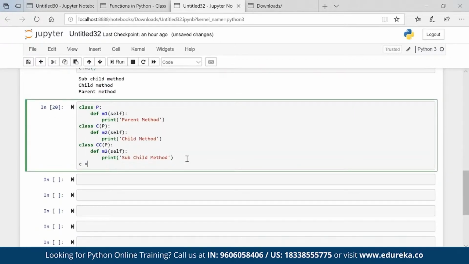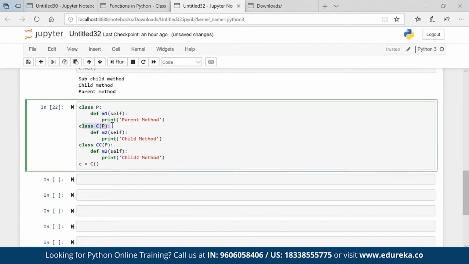Now C is equal to, if I call the C class, what all properties will C have? C will have M2 and M1. Okay, M1 is a function, and this is known as a method. Basically, when we are talking about an object oriented programming language, then this is referred to as a method. The other child is a sibling obviously, so ignore that, because it is getting property from the parent only.